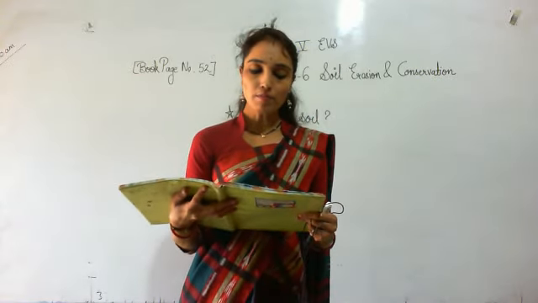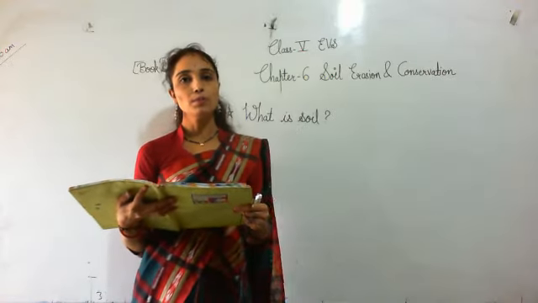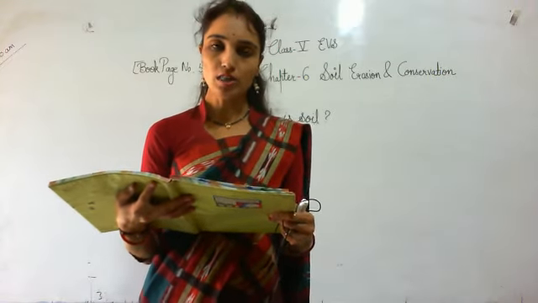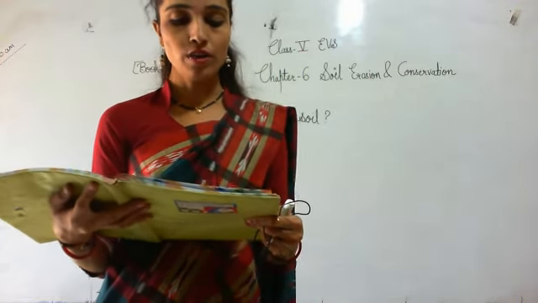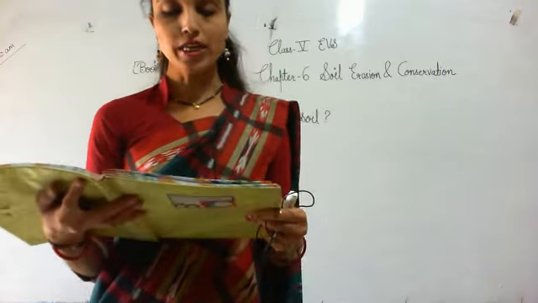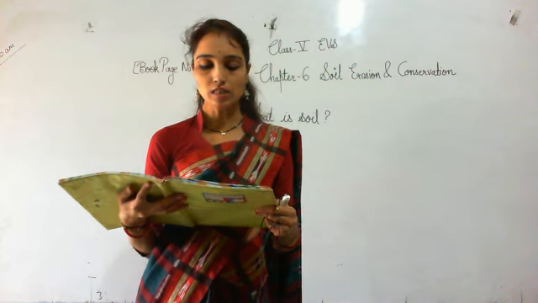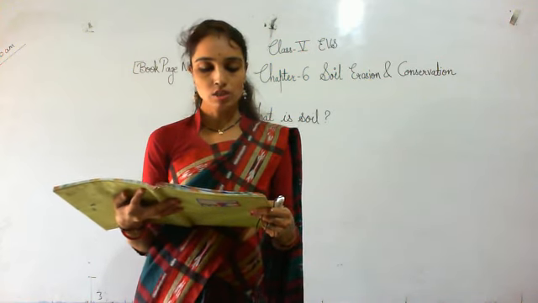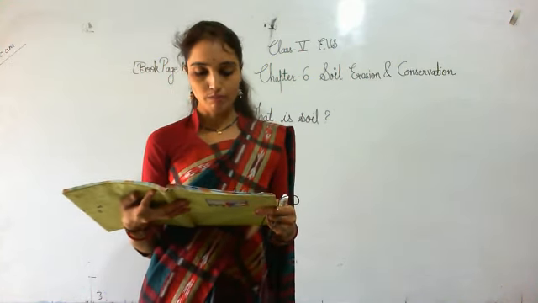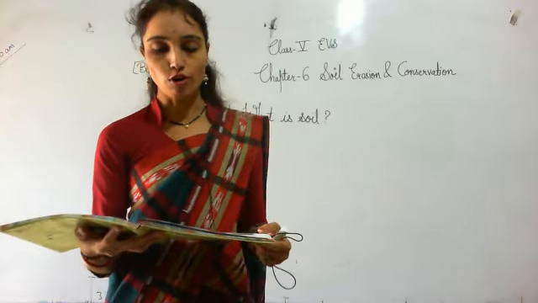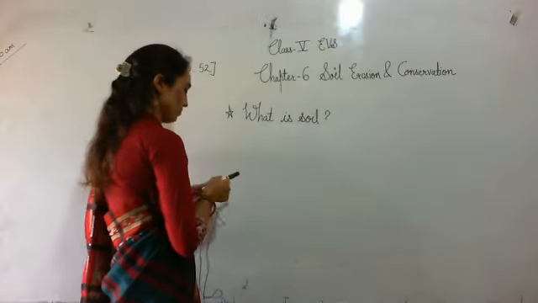Okay, the uppermost layer of the earth is called soil. So underline this line. What is soil? The uppermost layer of the earth is called soil. It is made up of tiny pieces of rocks and remains of dead plants and animals. It supports plants which provide food to all the things on this planet. Thus, soil is the foundation of all the life on the earth. Below the soil there is a solid rock. So I hope everyone has understood what is soil.